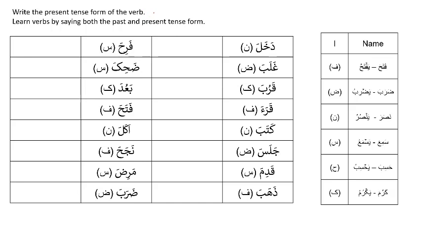Now I want you to do this exercise. You are given the past tense verb, the fail madhi, and you are also given the bab. What you need to do is write down the fail mudare, or the present tense verb, given the bab. From this bab you will be able to tell whether the ain letter in the fail mudare has a fatha, kasra or dhamma. And to help you out here, I have reproduced the 6 babs that you need to know. So pause this and then complete the exercise before you look at the solution.